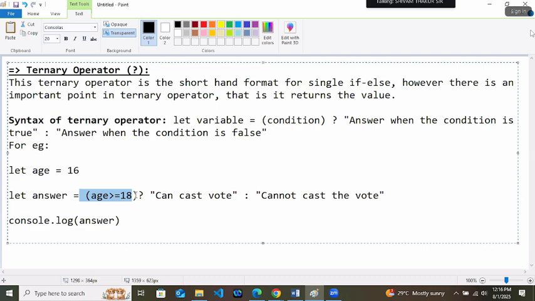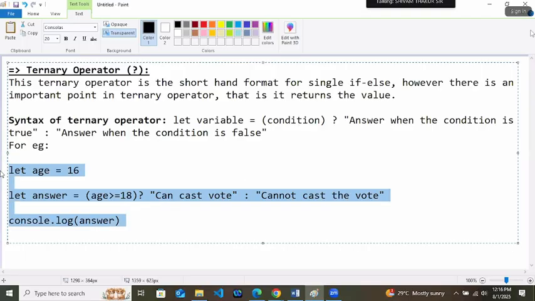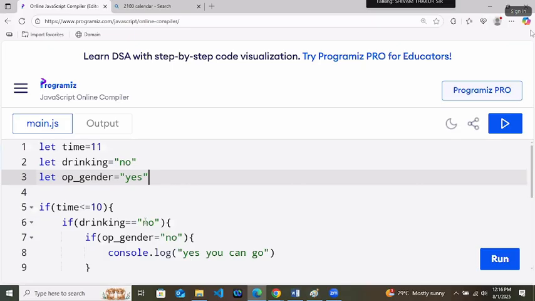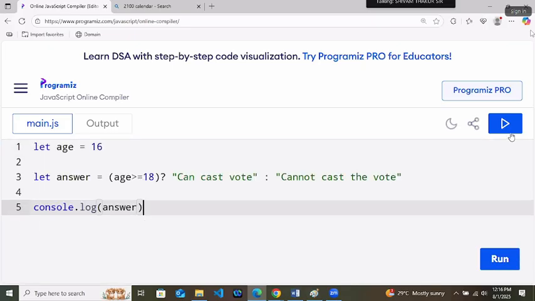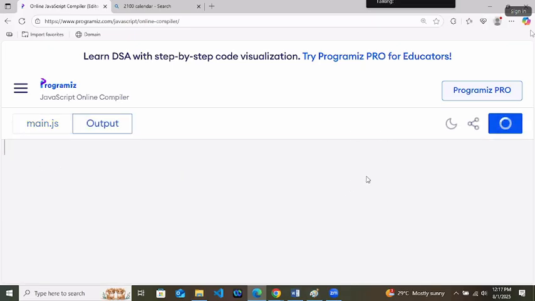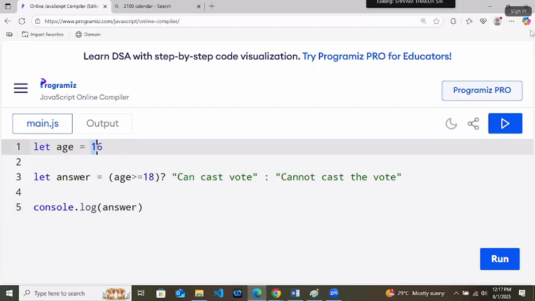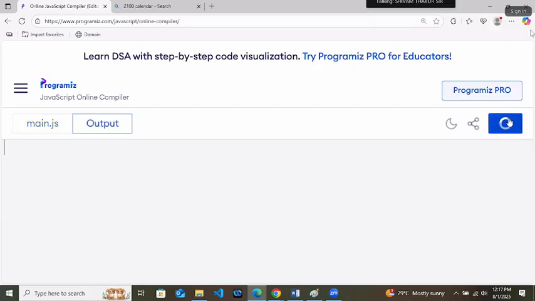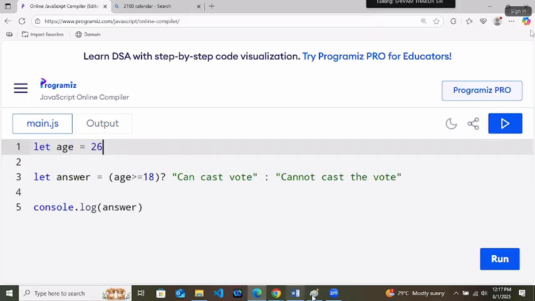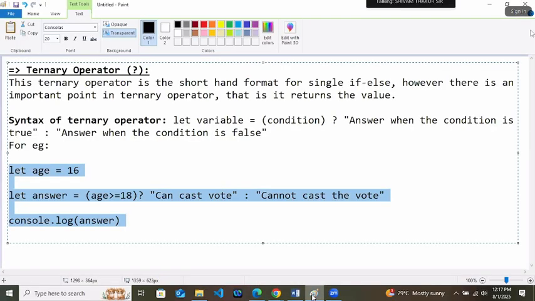If the condition is true, then the first value will go. If the condition is false, then the second value will go. Now this is the very short program for voting checking. Cannot cast the vote as age is 16. If I am writing the age as 26, can cast vote. So this is the substitute of if else. One if else.